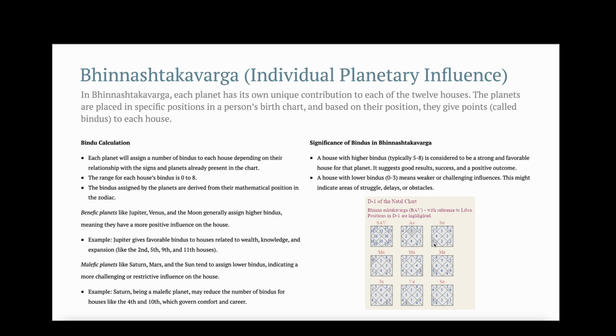For example, in the 5th house, Sun has 5 points, so it is generally considered good to have 5 points or more. So whenever Sun transits in the 5th house, it will give good results. It will give positive outcomes regarding the 5th house, that is regarding studies, regarding children, etc.